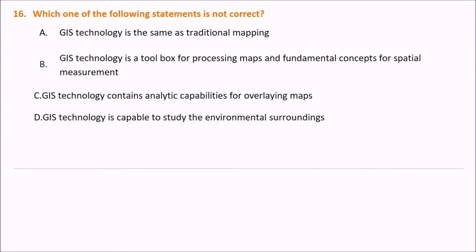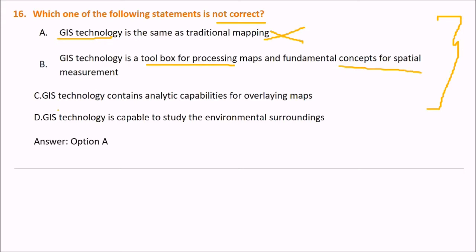Next, which one of the following statements is not correct? These are options for you. We are talking about GIS technology. You need to find out which is incorrect. The answer is the first one. Is GIS technology the same as traditional mapping? No. GIS technology is a toolbox for processing maps and fundamental concepts of spatial measurement. GIS technology contains analytical capabilities for overlaying maps. GIS technology is capable of studying the environmental surroundings also.